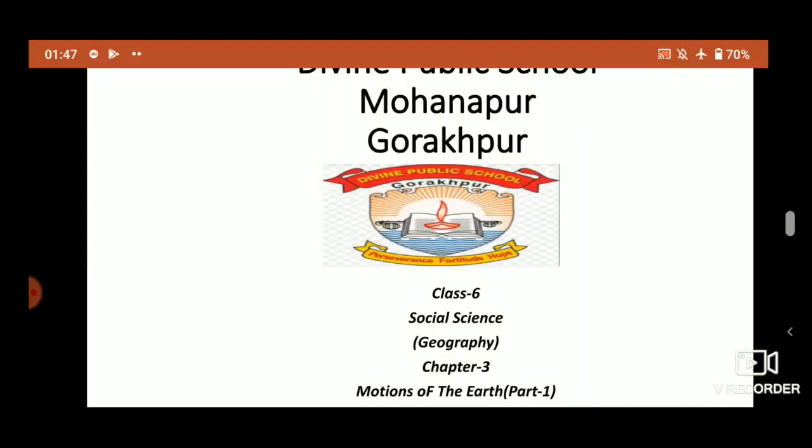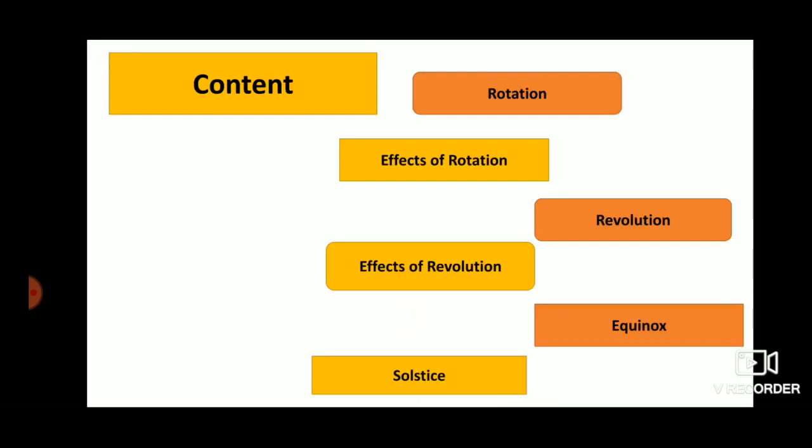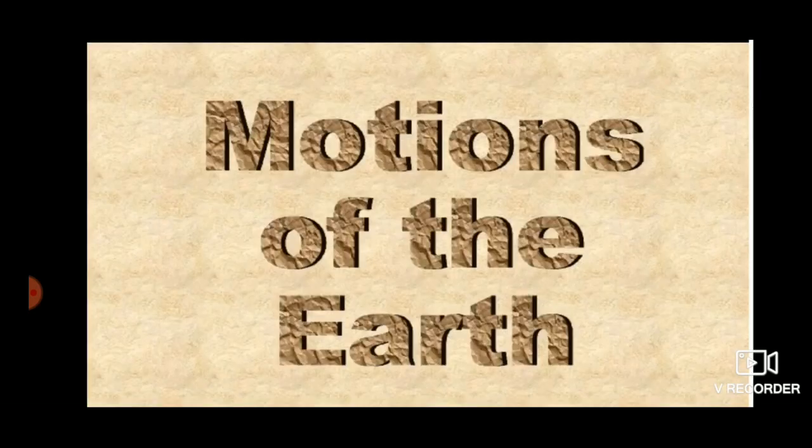Hello students, today I am going to start class 6 social science geography chapter 3, motions of the earth, part first. What we are going to study? Our study content is rotation, effects of rotation, revolution, effects of revolution, equinox and solstice. As we know, our chapter name is motions of the earth.